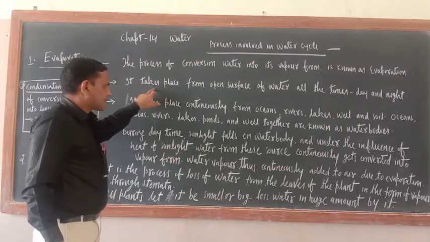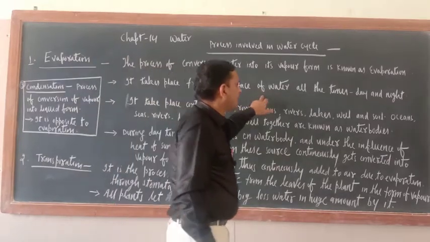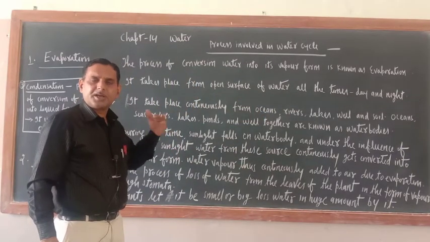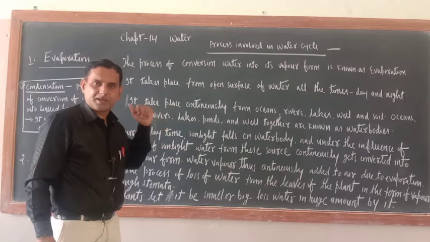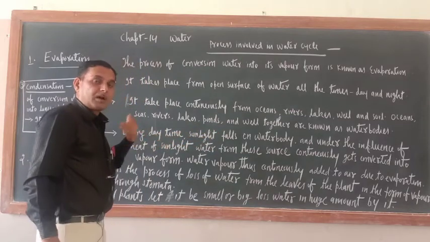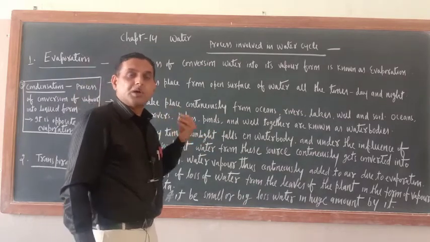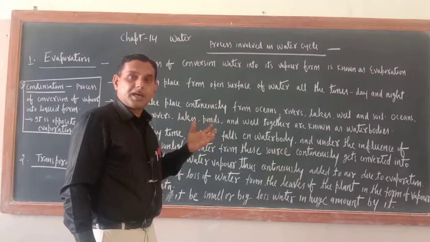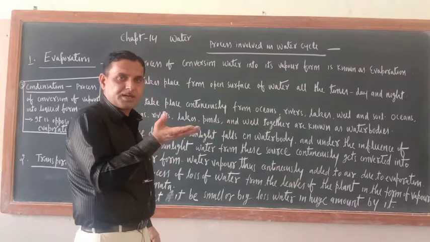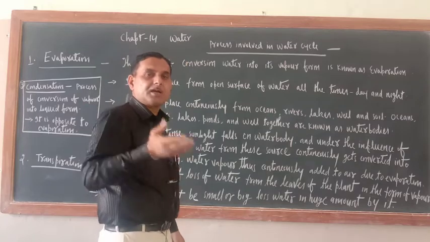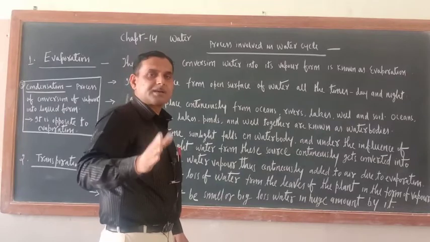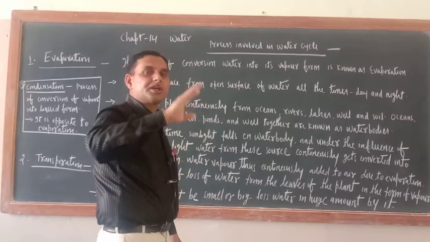It takes place from the open surface of water all the time, day and night. So evaporation is a continuous process and it takes place throughout day and night. And it always takes place at the surface of water. Now just see, you might have heard about water bodies: oceans, seas, ponds, lakes, rivers, wells. Everywhere water is there. So from their surface, under the influence of sunlight, water continuously keeps on evaporating, meaning from their surface water is continuously changing into its vapor form.